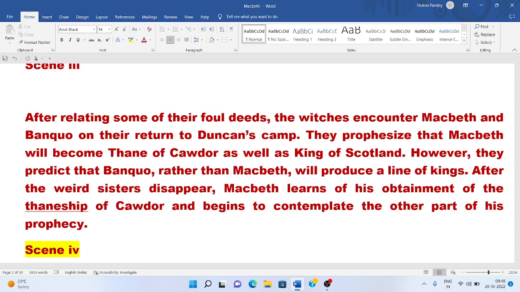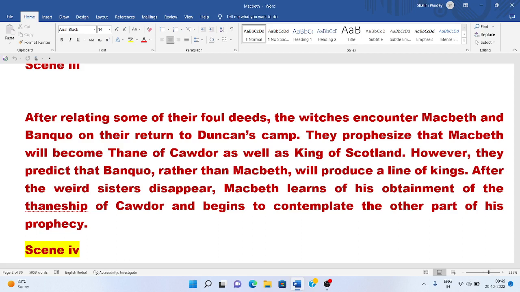Then the witches prepare to disappear. Macbeth commands the witches to explain their greetings, why they called him all these things. You must explain to me why you told me that I will become so and so. But they refused to oblige him. They said, "Oh, we are going, we don't need to answer you." As Macbeth and Banquo discuss these strange, haggard creatures and their prophecies and predictions, Ross and Angus, the emissaries of King Duncan, come there and greet Macbeth as the Thane of Cawdor.